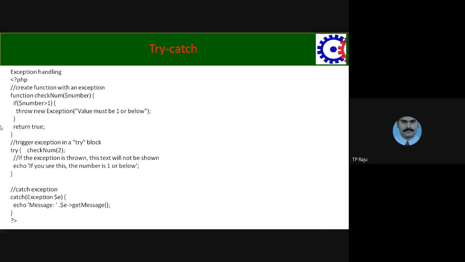Here in this example, we are creating a function checkNum, and if that number is greater than or equal to 1, we show the error message. We create an exception object and show that error. Otherwise, we return true. Okay, try. We are keeping a try block. Normally, exception-raising code we keep in the try block.